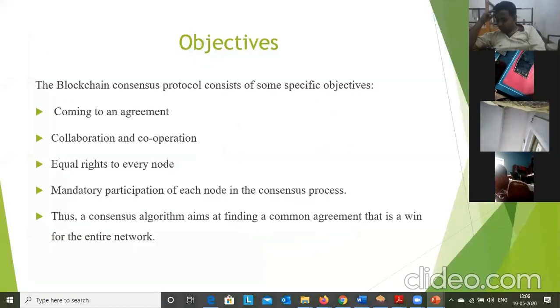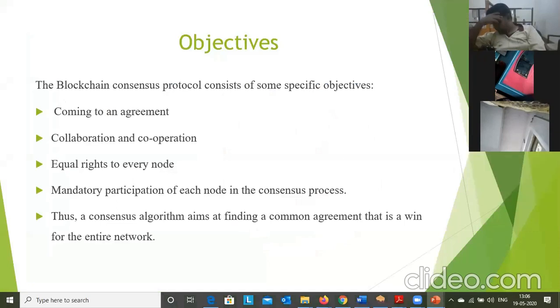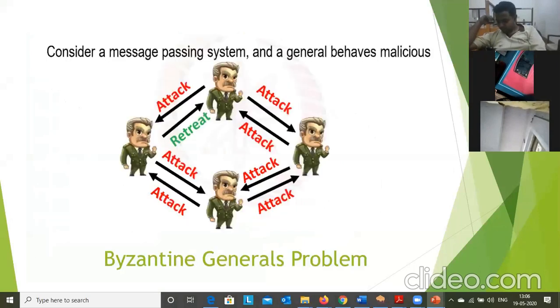Then you can see the objectives of the consensus algorithm: coming to an agreement, collaboration, cooperation, equal rights to everyone in the blockchain network, and if you want to verify the transaction, mandatory participation is required. All these objectives will be achieved by consensus mechanisms. Now there is the Byzantine general problem. What is meant by the Byzantine general problem?